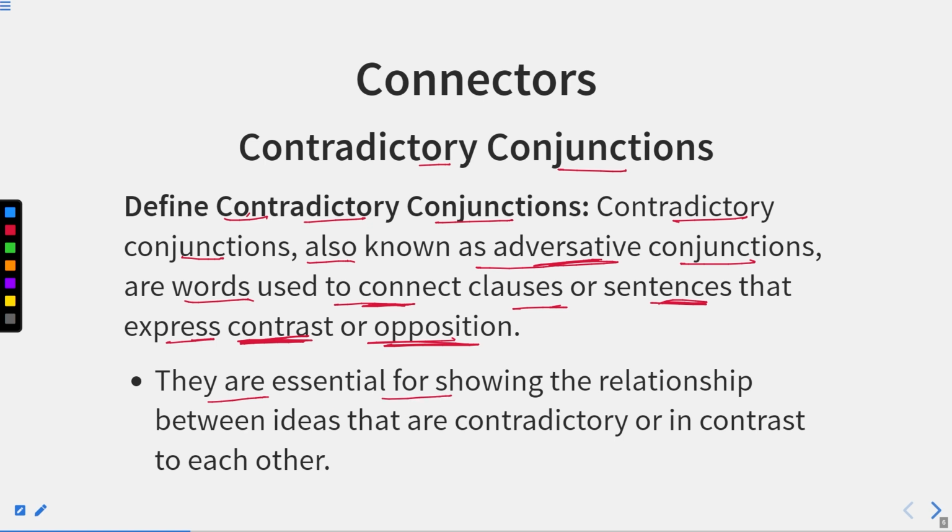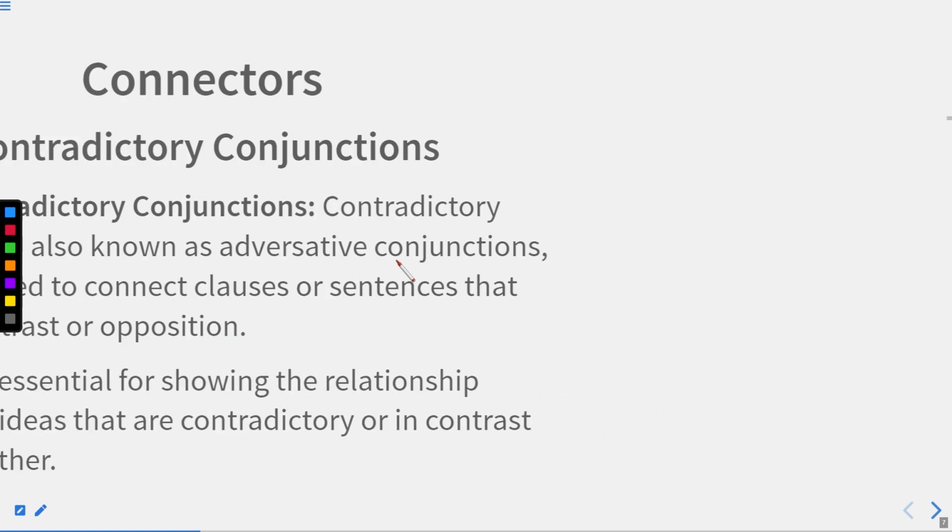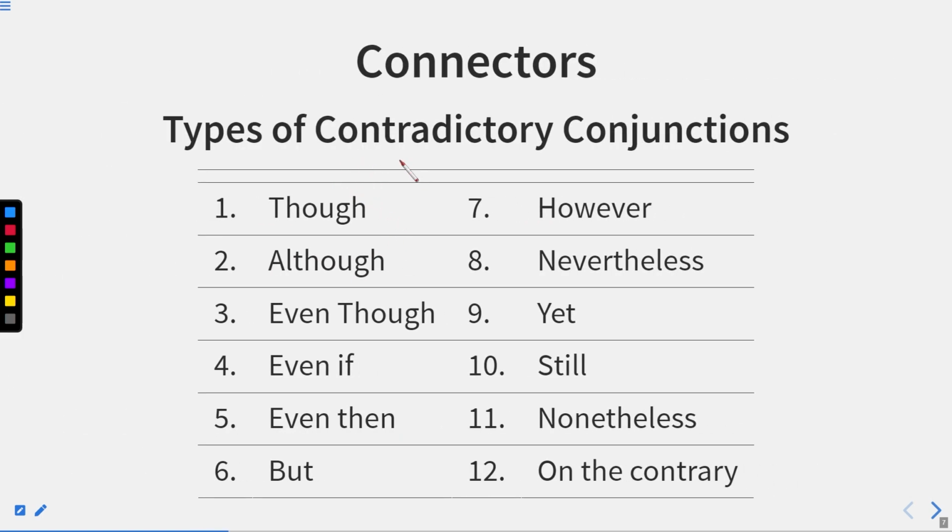They are essential for showing the relationship between ideas that are contradictory or in contrast to each other. Now, there are various types of contradictory conjunctions. What are these? We have though, although, even if, even then, but, however, nevertheless, yet, still, nonetheless, on the contrary. All these are contradictory conjunctions, and we will be reading each of them with examples one by one.